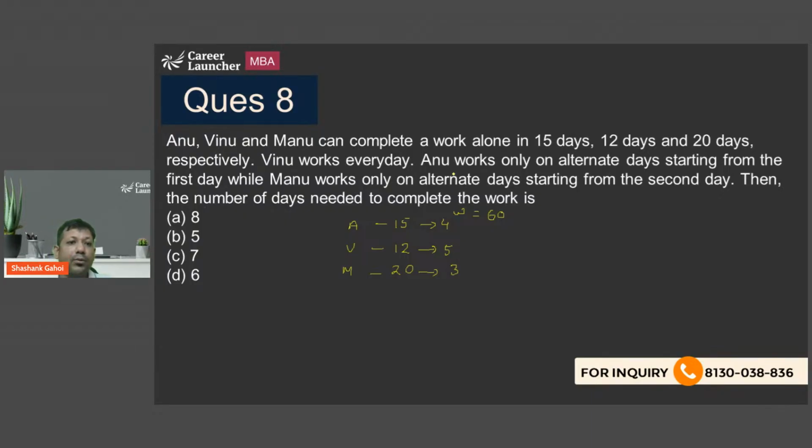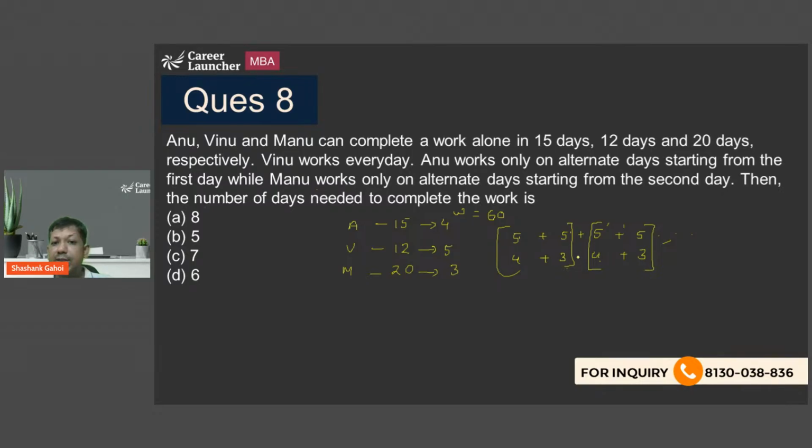Now, Venu works every day. So Venu is doing 5, 5, 5 every day. Anu works only on alternate days starting from the first day. So Anu is doing 4 units, then 4 units, and so on. While Manu works on alternate days starting from the second day. So Manu works on the second day, fourth day. And this 2-day process is going to repeat again: 5 plus 4, 5 plus 3, 5 plus 4, 5 plus 3.